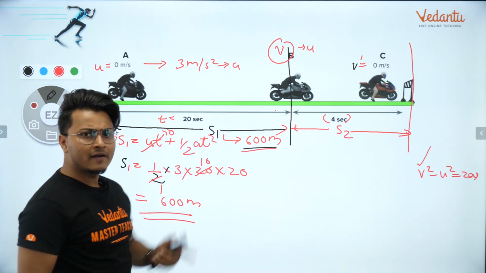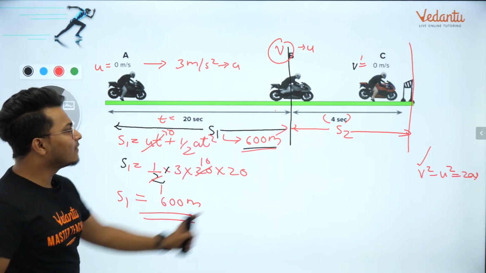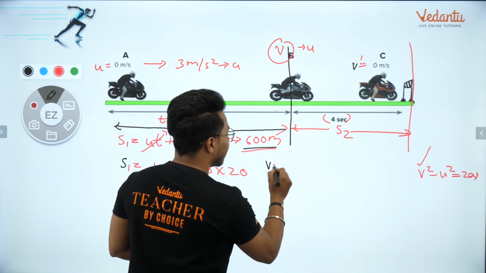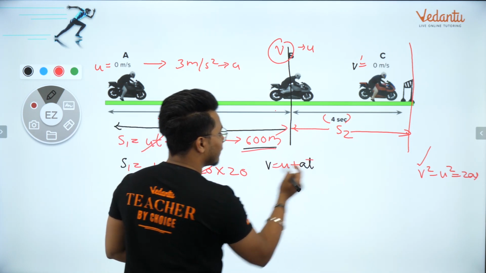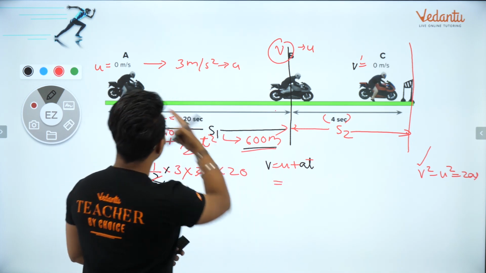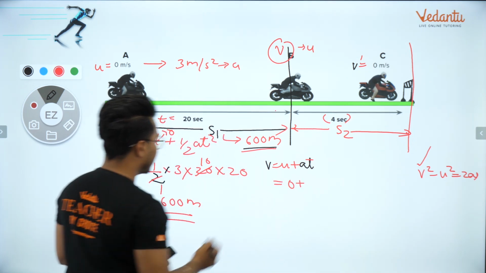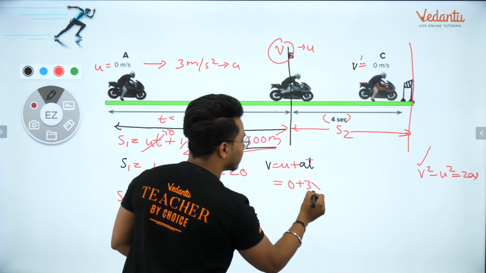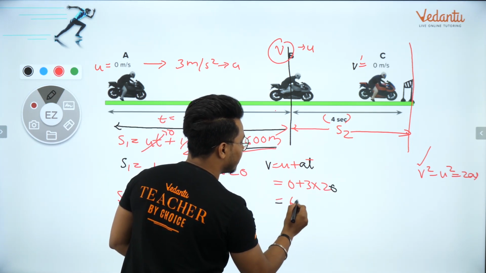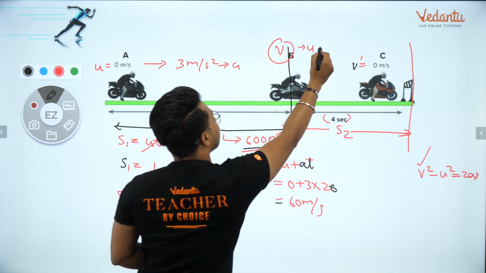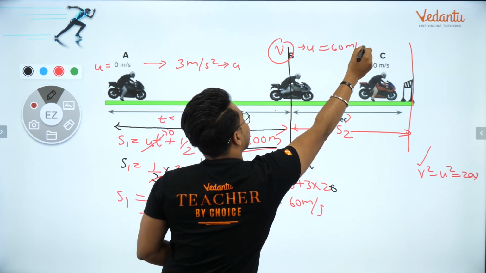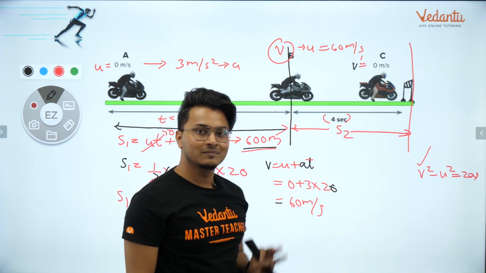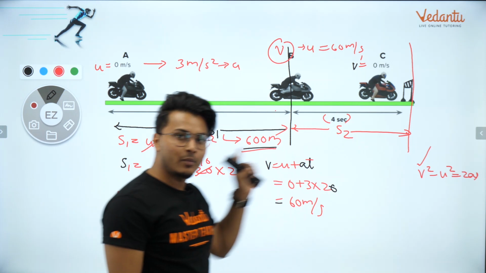How? I can find out final velocity, right? It's pretty easy because here I have all the quantities. तो मैं अप्लाई करता हूं मेरा पहला इक्वेशन ऑफ मोशन, v is equal to u plus at. I need to find v here. What is u? Given to me 0. a कितना है? a मेरे को पता है यहां पे 3 है. टाइम कितना है? 20. लो आ गया 60 मीटर पर सेकेंड. That is my v here. And I have also got my initial velocity for the second case. Now in both these equations, what else I need?